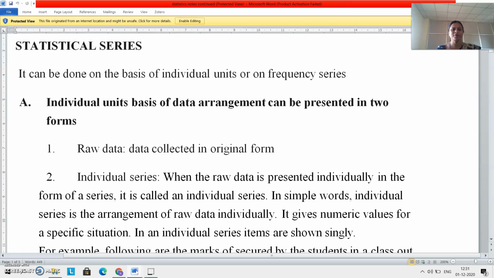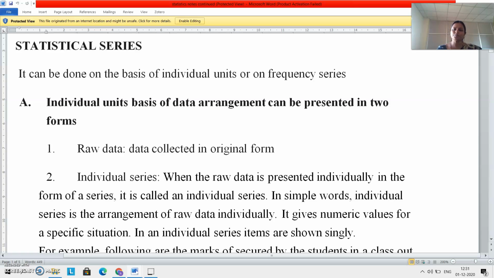Data collected can be arranged either on the basis of individual unit or on the basis of frequency series. Individual unit of arranging data can be done in two ways: raw data and individual series. Again, individual series can be done in two ways, either in alphabetical order or in array.